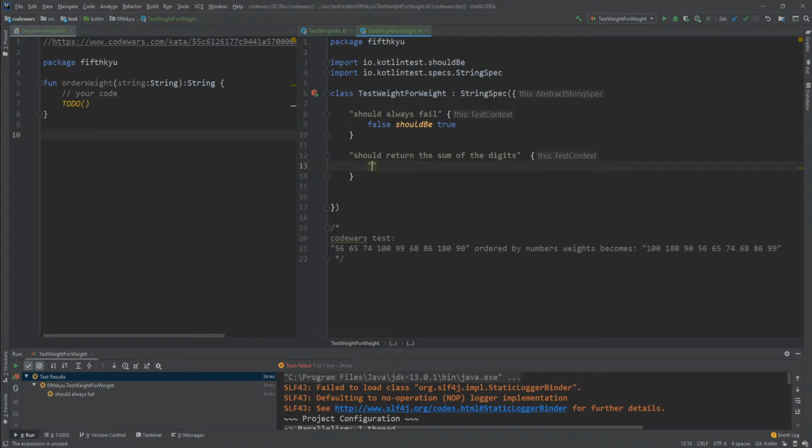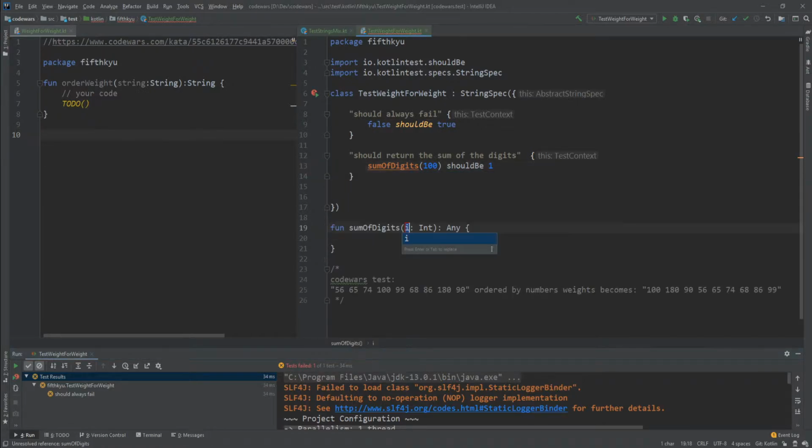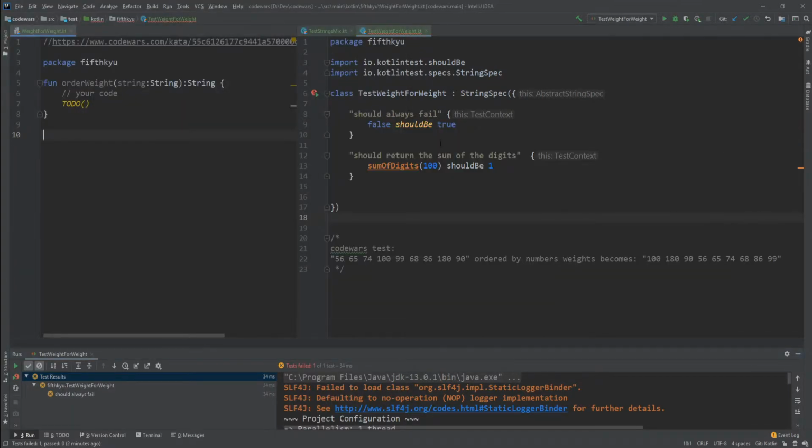Okay, so for example, 100. Well, I don't want to have that as a string. That doesn't make any sense. Sum of digits should be 1. This makes a lot of sense. Yeah, fair enough. Okay. And this returns an int as well. I'm thinking real quick, but no, I think this is fine.